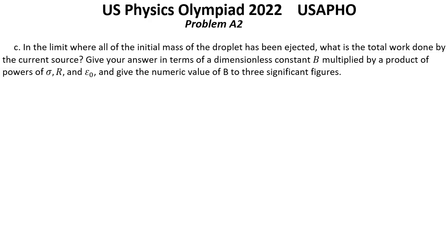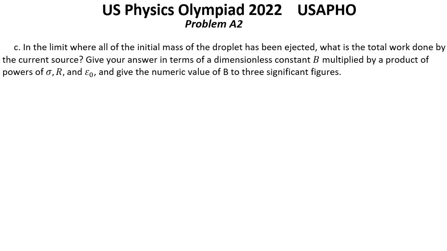We could suggest that one remaining droplet is not moving. In that case, all kinetic energy was received by the moving away droplets. So we don't need to count the initial energy of the initial uncharged droplet, 4 pi r square sigma, because we just need to count the remaining energies for the droplet.